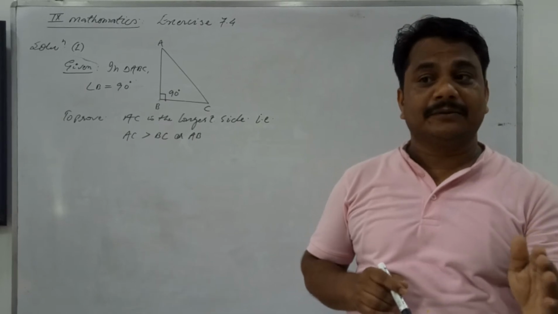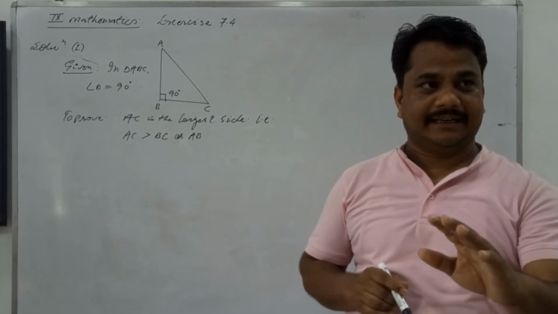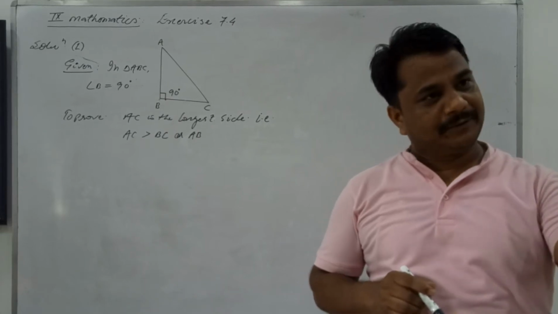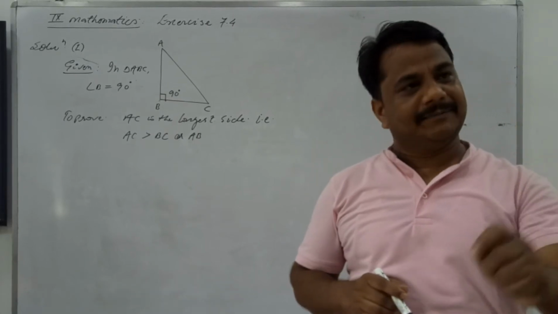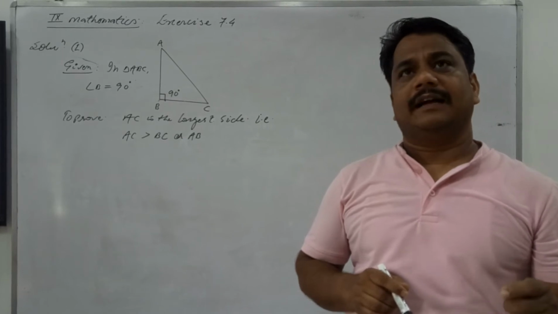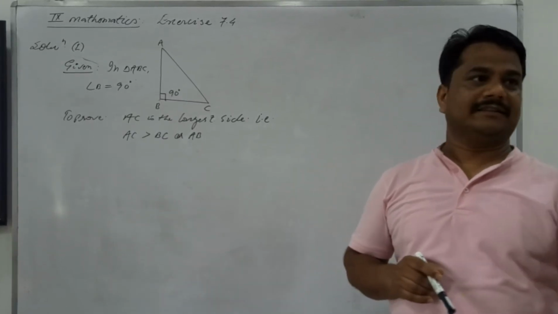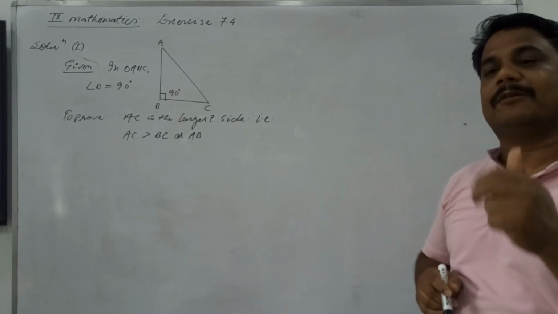The angle opposite to the longest side is greatest. We have proved this; this is the theorem, and we will use it ready-made here. And the side opposite to the greatest angle is longest. These are two things. The third theorem we have also proved.